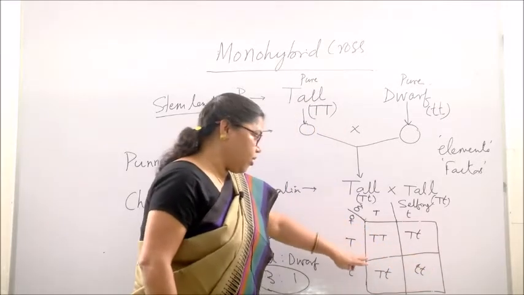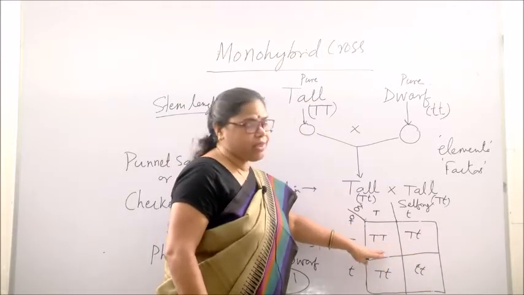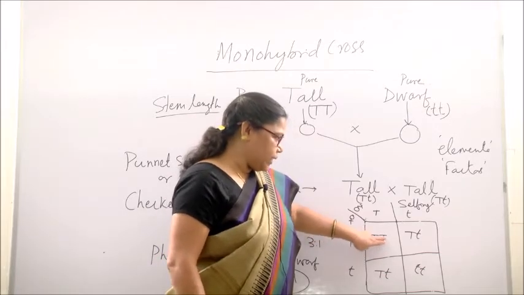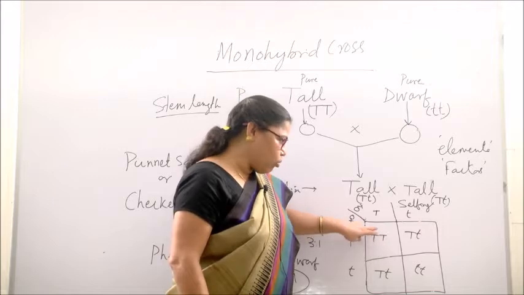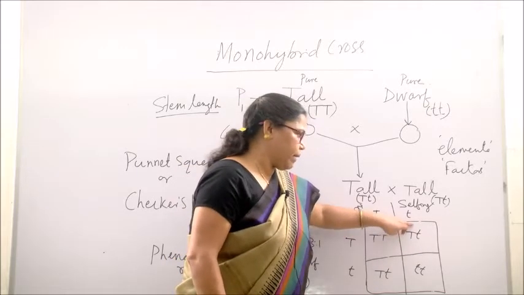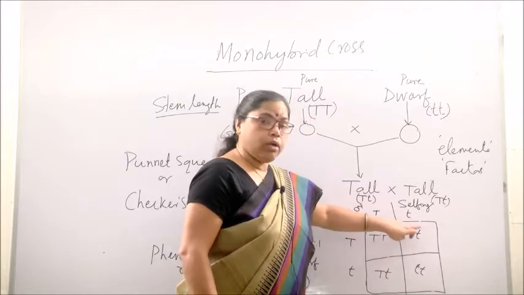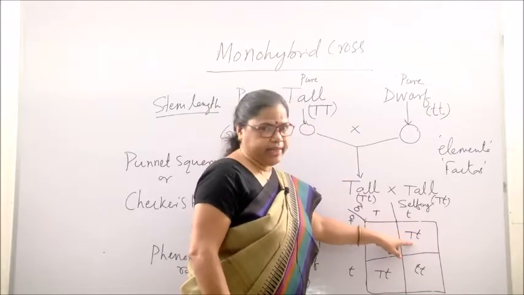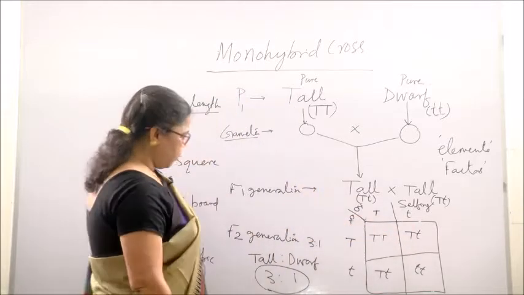And you see here the tall plants which are produced are of two types. One with capital T capital T, that means one with the same type of factor, another with two different types of factors. Although one character is observed, it contains two different factors. So tall plants are of two types.